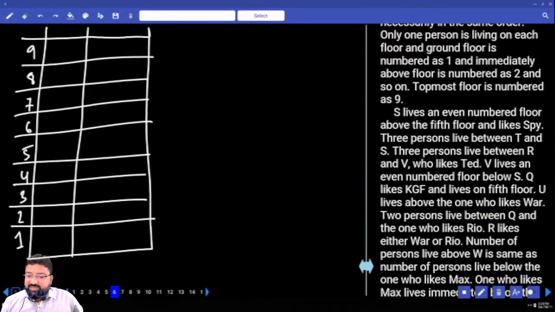S lives in even number floor above 5th floor and likes Spy. What does S like? Spy, living in an even number floor above 5. So it has to be 6 or 8.